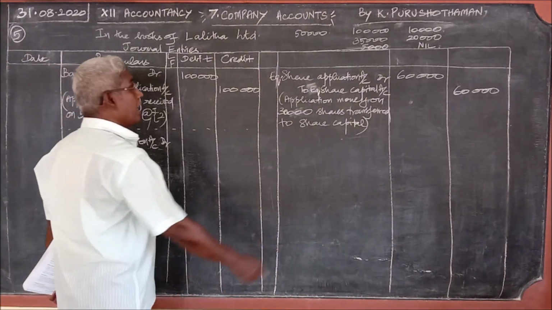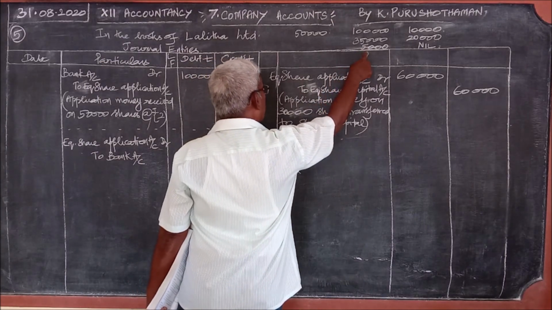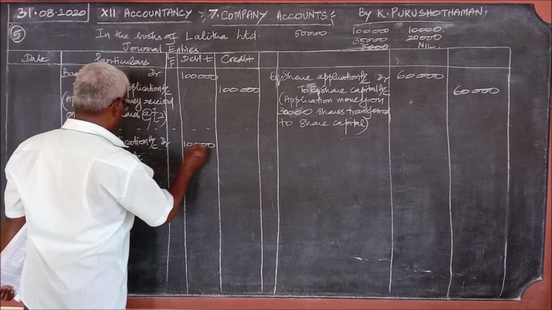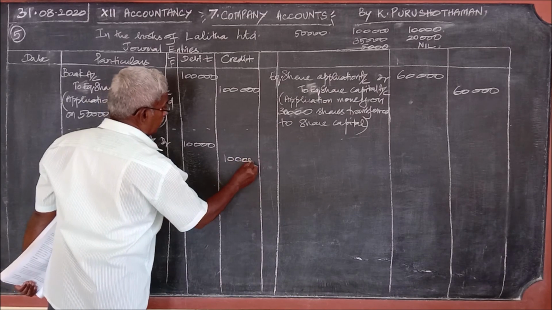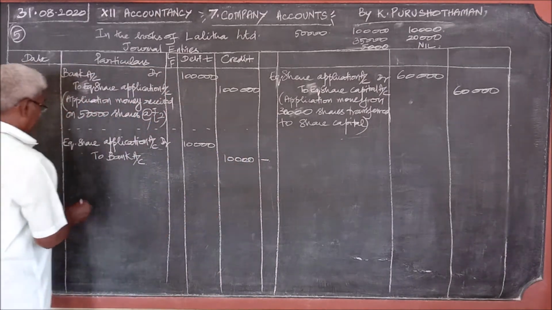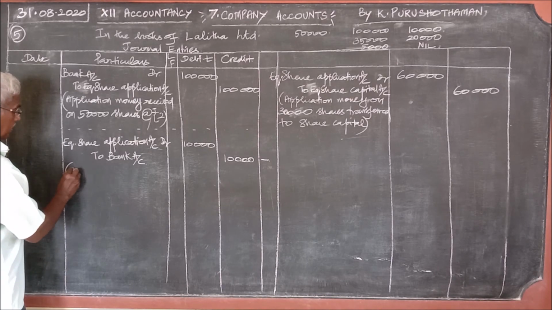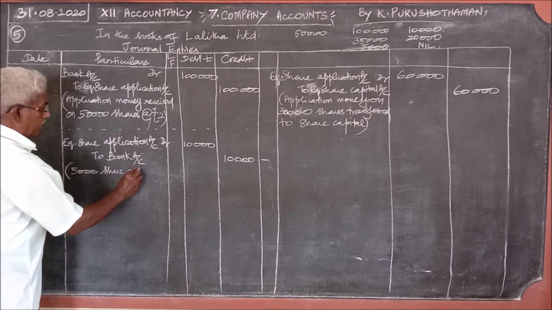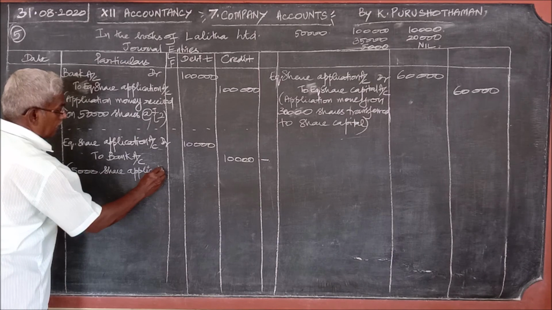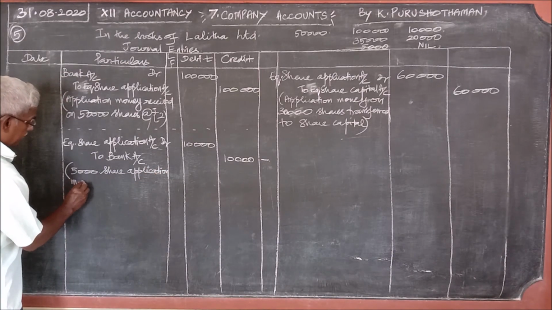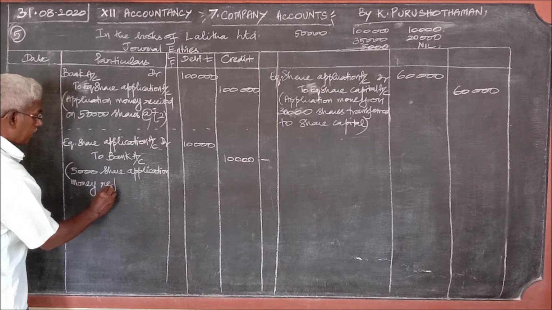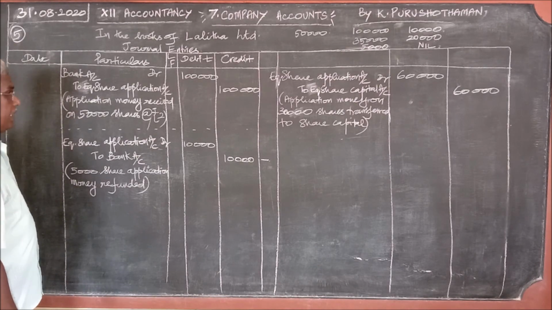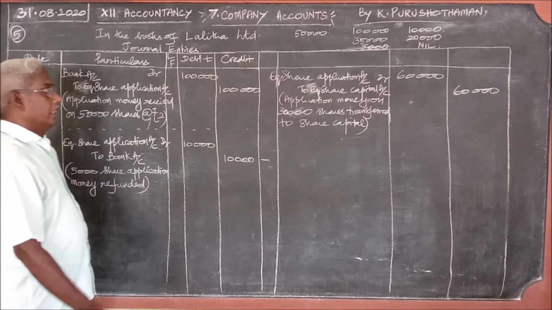For the 5,000 shares, they did not allot anything. Therefore, 5,000 into 2, 10,000 rupees. 5,000 share application money refunded. This is refunded. Okay.